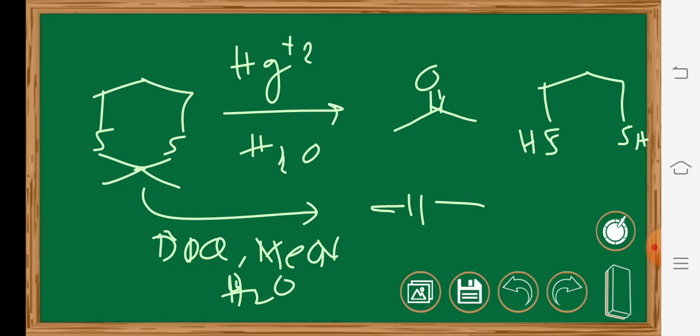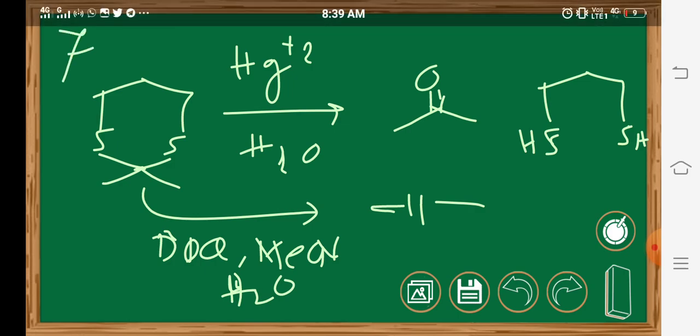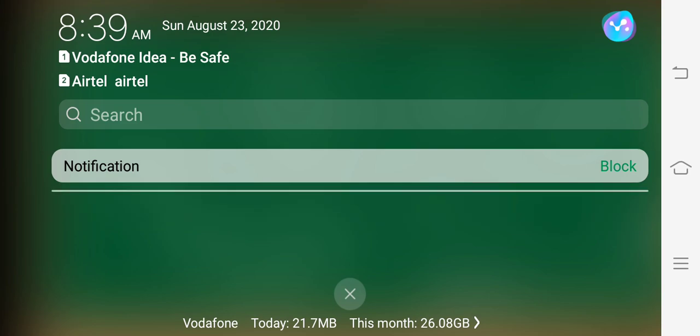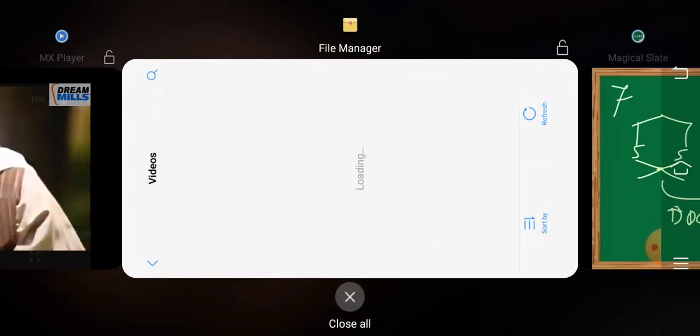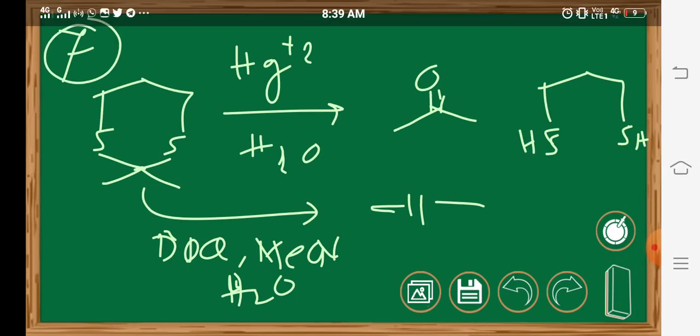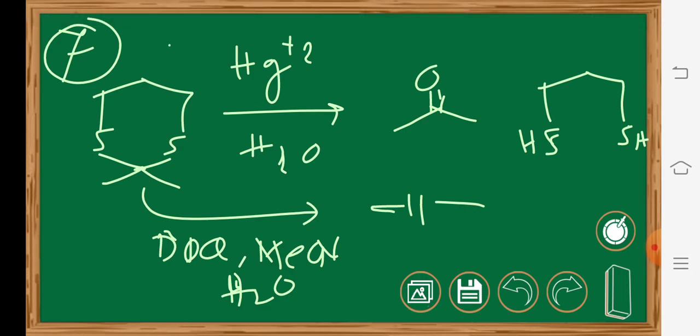The deprotection of the dithiane is the last and seventh application of DDQ. Dithianes are deprotected by DDQ in aqueous methyl cyanide. On the other hand, for dithiolanes, a single electron transfer mechanism was proposed for the deprotection, and finally we get the carbonyl compound.